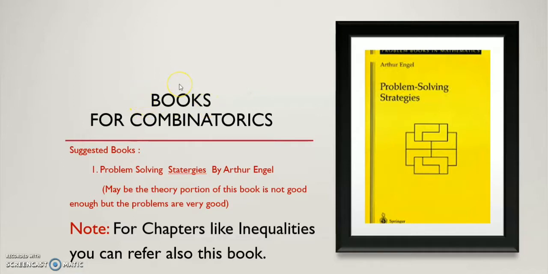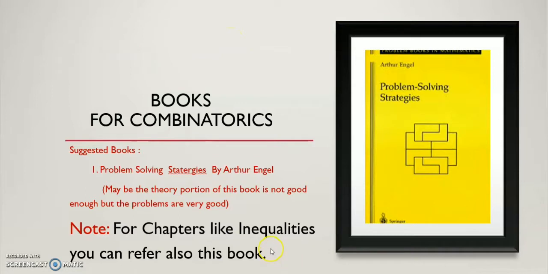Again, listen to me carefully. If you are a class 9th or 10th student, then buy your class 11th textbook, or if you do not want to buy, you can take it from your senior. Somehow after getting this book, go to the portion permutation and combination of your class 11 textbook. Again, note it down: permutation and combination.